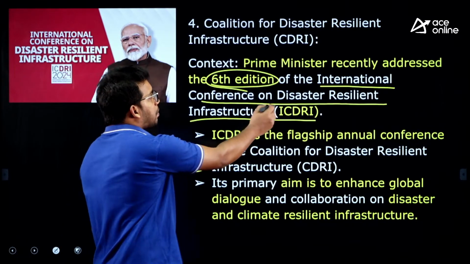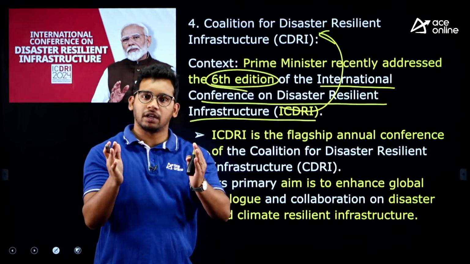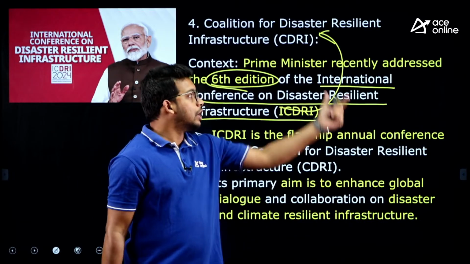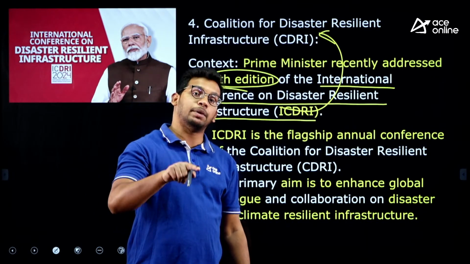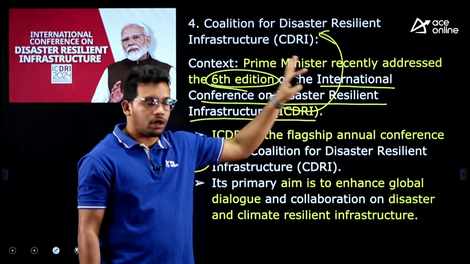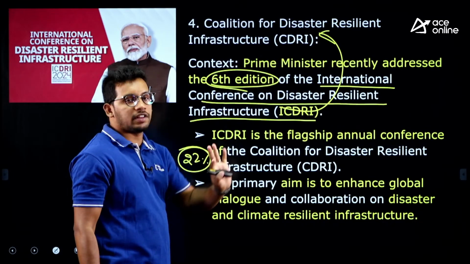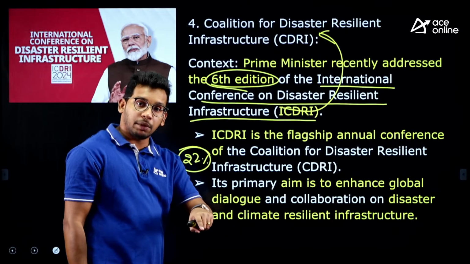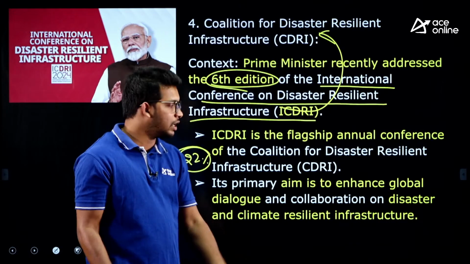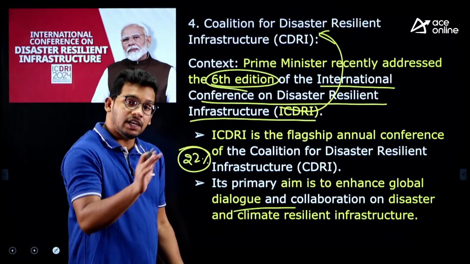Now, this conference is part of the Coalition for Disaster Resilient Infrastructure. So, there is already an agreement, an organization which was established to take care of disasters. Every year, like how we meet for climate change under UNFCCC, this also conducts a conference every year, a meeting of all the member countries, right. And why are they meeting? The same way as UNFCCC for climate mitigation, here it is to enhance disaster response and increase disaster resilient infrastructure.